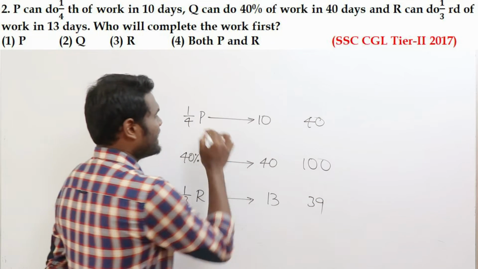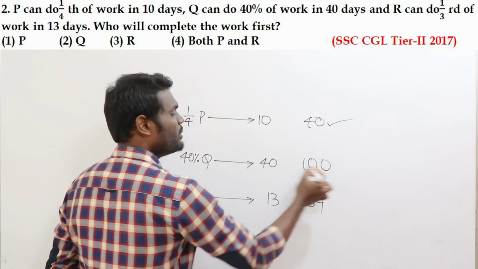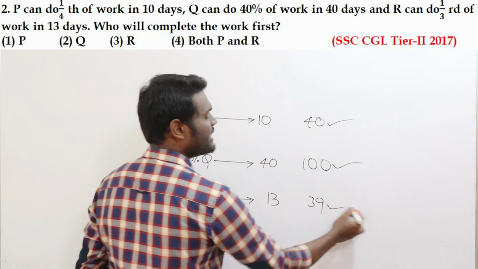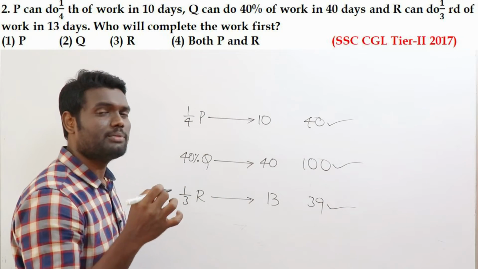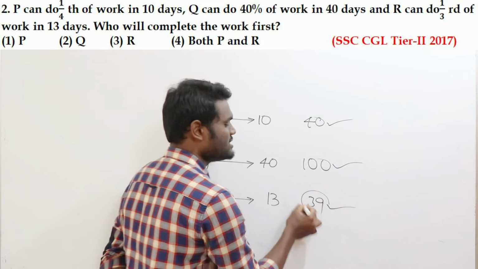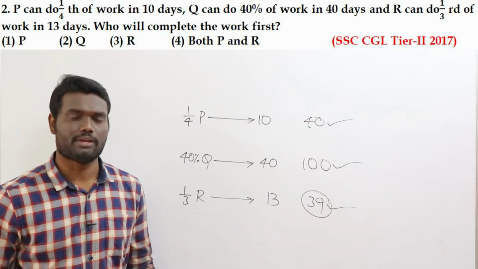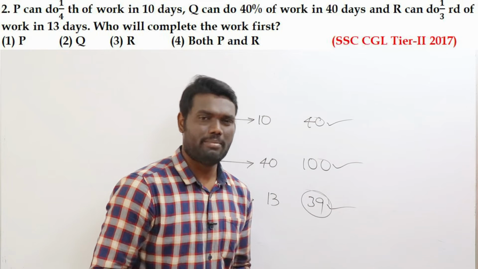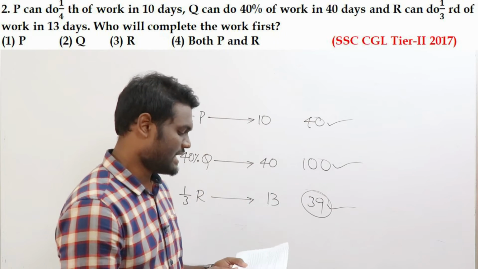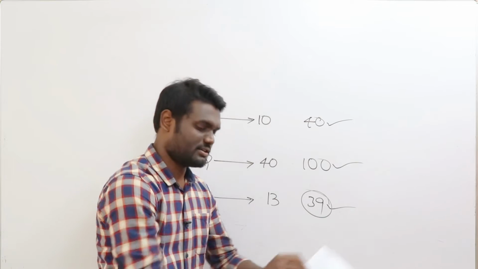Now if you observe here, P is taking 40 days, Q is taking 100 days, R is taking 90 days. Your question is asking who among them is the fastest. Now the fastest is P. Why? Because P is able to complete the work in just 40 days. Now it's a simple basic question, right? Even this was asked in a competitive examination.